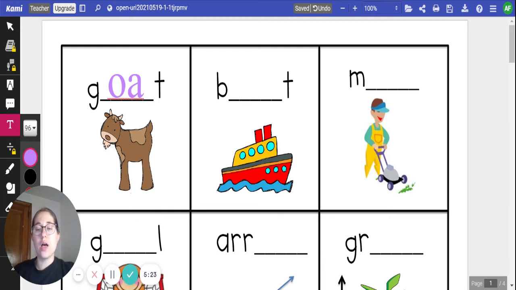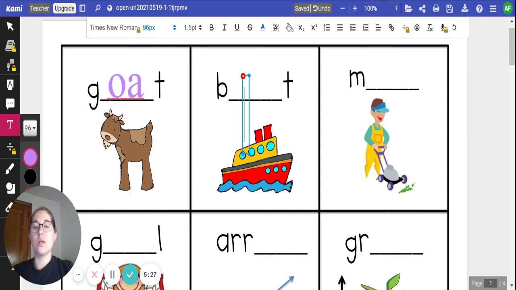Next, we have a picture of a boat. Boat is spelled B-O-A-T.